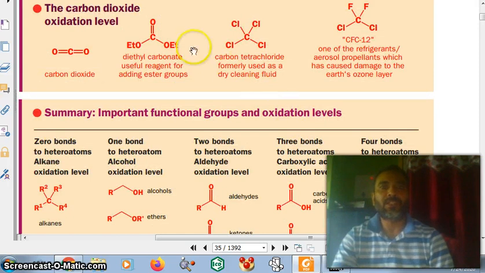So friends, this is the oxidation level of carbon dioxide and diethyl carbonate, a useful reagent for adding ester groups. This is carbon tetrachloride, also four bonds. This is the four bonds. Here is also four bonds.